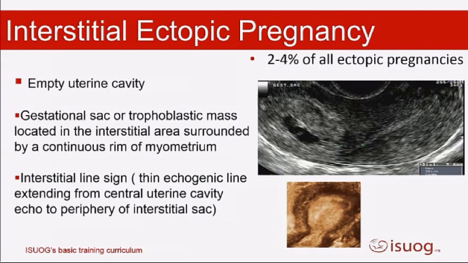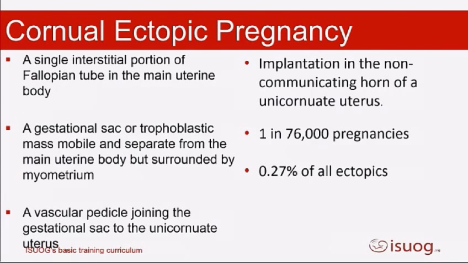A cornual ectopic pregnancy, and you can see I've not got any ultrasound images of them because they're very rare. This is when you get implantation in the non-communicating horn, a rudimentary horn, of a unicornuate uterus. So this is an ectopic pregnancy in an abnormal uterus. Okay, so very rare, 0.2% of all ectopic pregnancies.